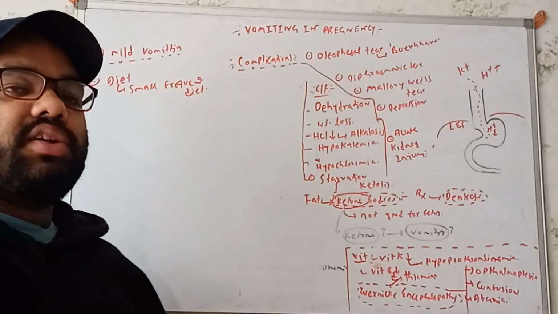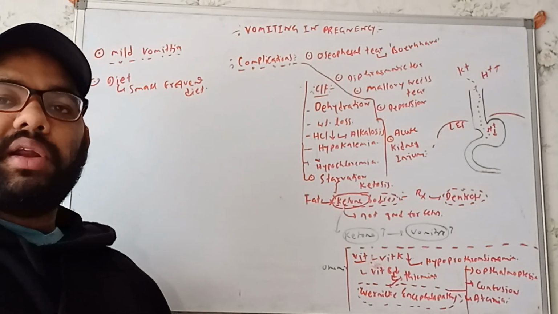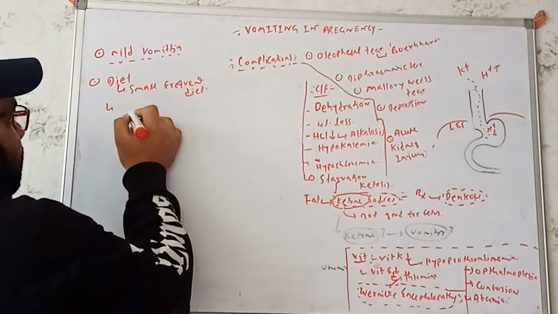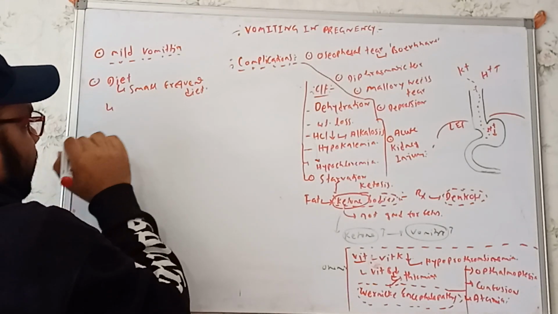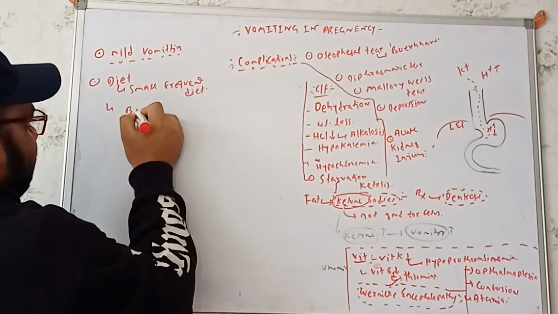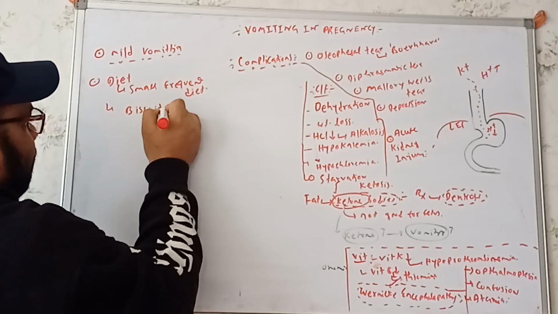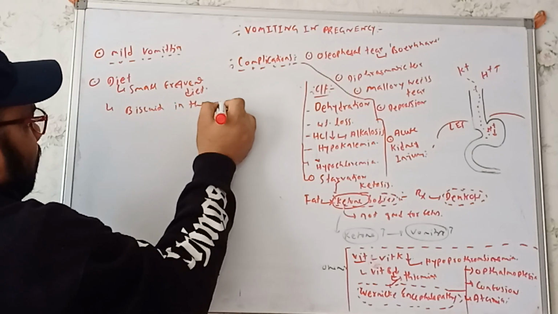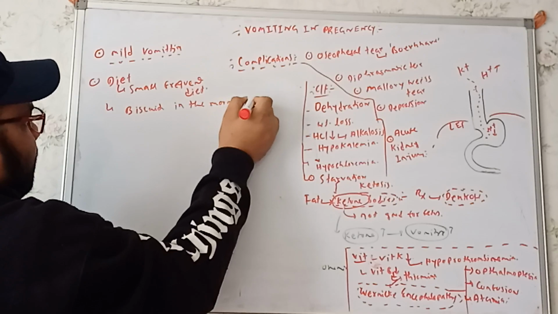For example, we can suggest the individuals to have biscuits in the morning on an empty stomach.